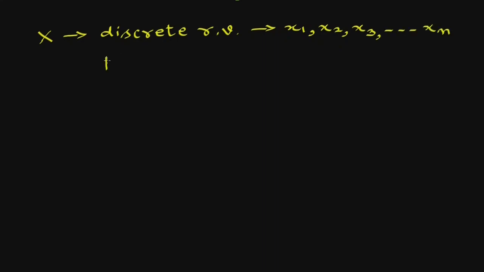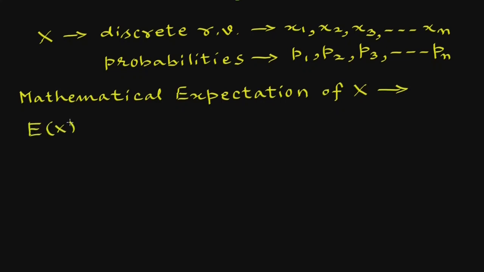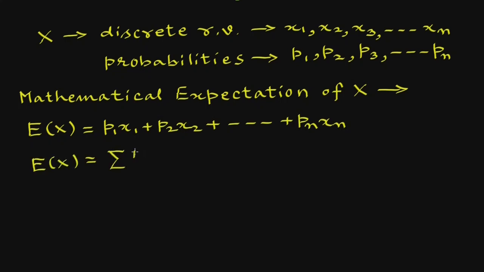If x is a discrete random variable which assumes values x1, x2, x3, etc., xn with corresponding probabilities p1, p2, p3, etc., pn respectively, then the mathematical expectation of x, which is denoted by E(x), is p1x1 plus p2x2 plus so on and so forth plus pnxn, or E(x) equals summation pi xi, where summation pi, that is sum of probabilities, is 1.